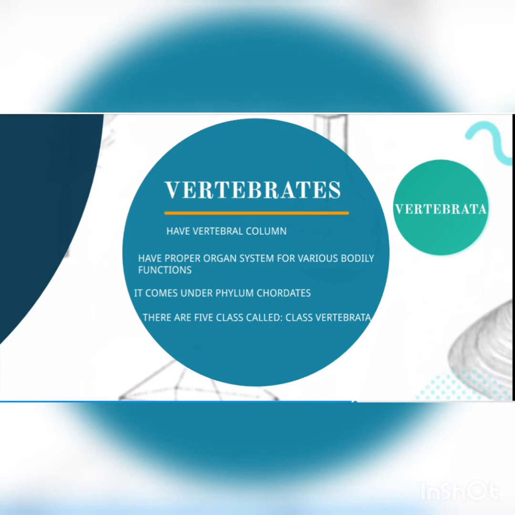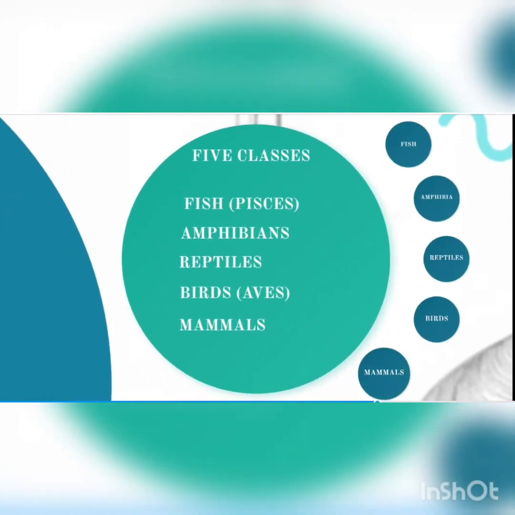Vertebrates, the second class, the second characteristics category. They have a vertebral column, have proper organ system for various bodily functions, and they come under phylum chordates. So chordate means they have a string-like structure that can control their body function, which is nothing but a spinal cord. And they have 5 classes in vertebrates, and those are fish, in other words Pisces, amphibians, reptiles, birds, in other words aves, and mammals.